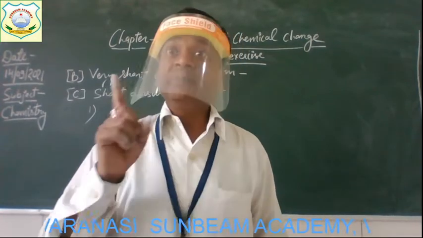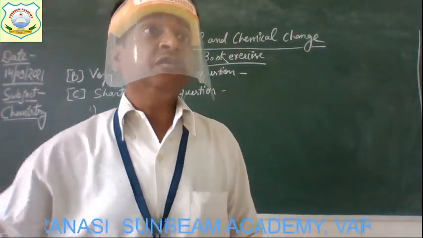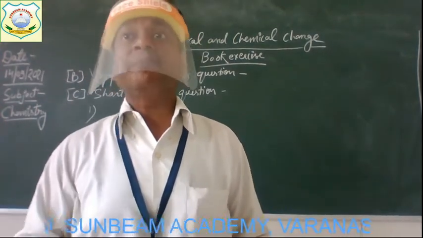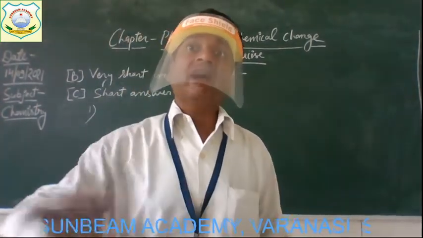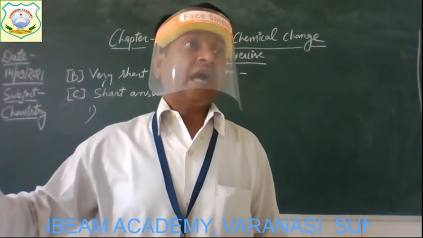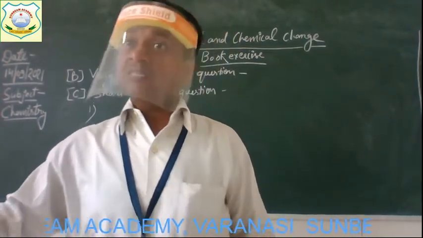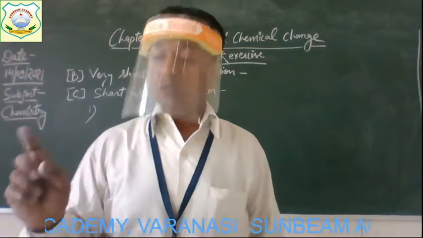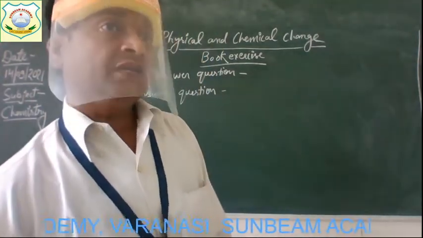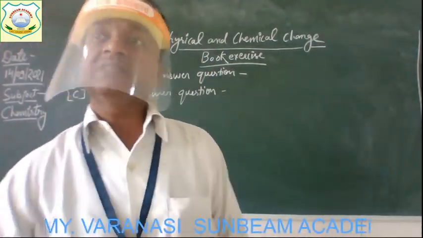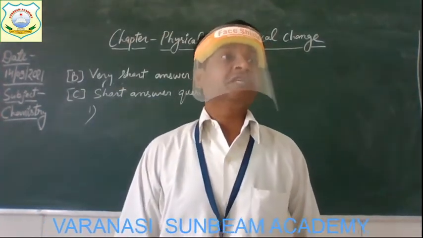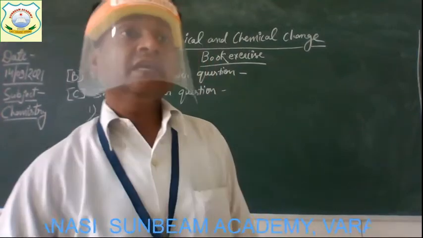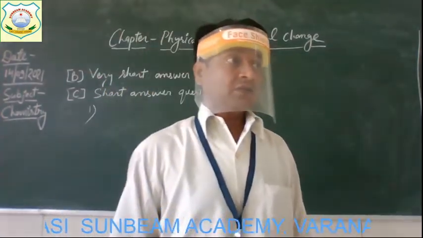It means a layer of zinc metal is applied on the surface of the iron pipe, and applying zinc on the surface of iron to protect it from rusting is known as galvanization. What's the name of the process? Galvanization. And such pipes are known as galvanized pipes.